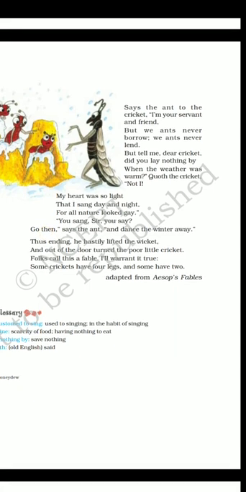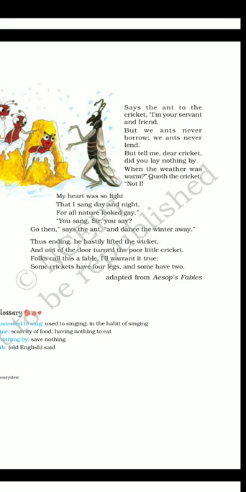Says the ant to the cricket, I am your servant and friend, but we ants never borrow, we ants never lend. But tell me, dear cricket, did you lay nothing by when the weather was warm? Quoth the cricket, not I. My heart was so light that I sang day and night, for all nature looked gay. You sang, sir, you say? Go then, says the ant, and dance the winter away.